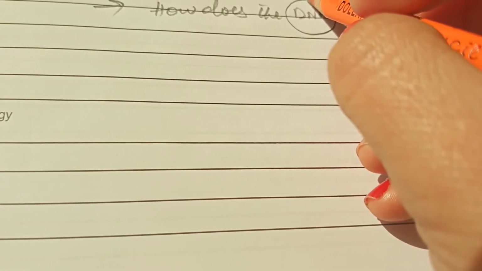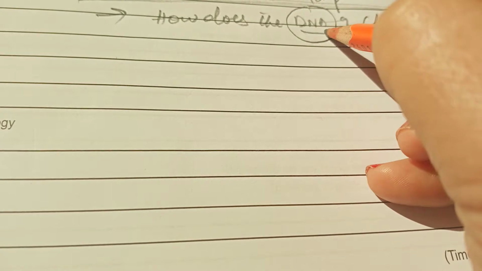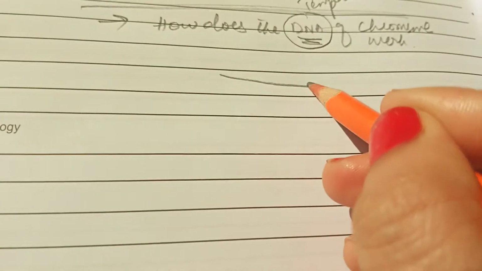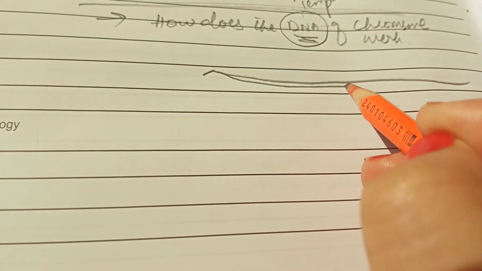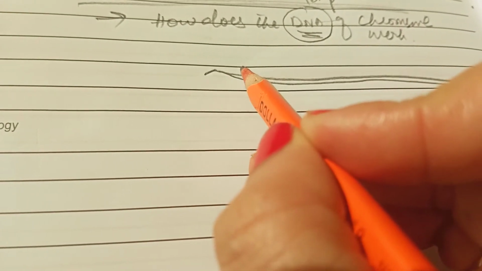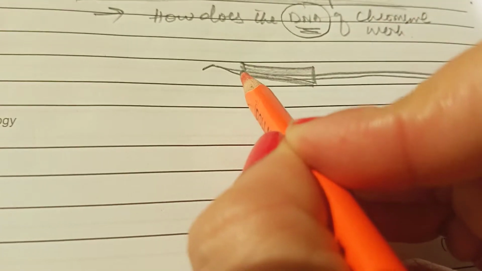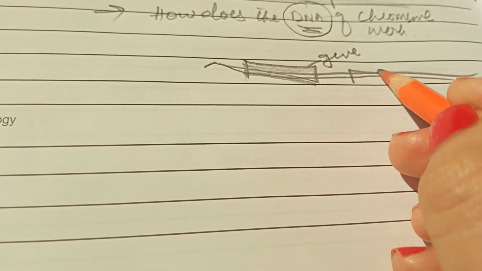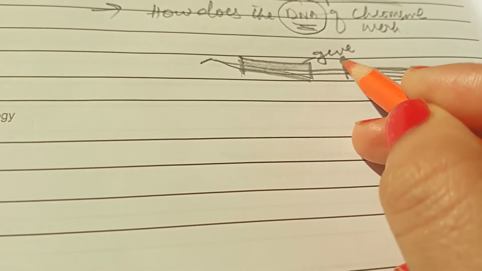How is it controlling the whole cell? You can say the DNA of the whole body is controlling the whole body. So how are we saying that DNA is controlling the cell? Let me tell you. Basically, you know very well the DNA contains... this is a DNA. A DNA is a thread-like structure. Now, that part of the DNA which contains the information of the trait is known as the gene.